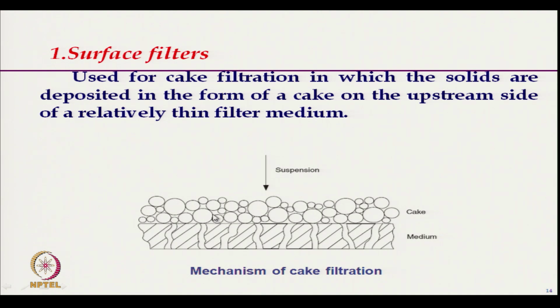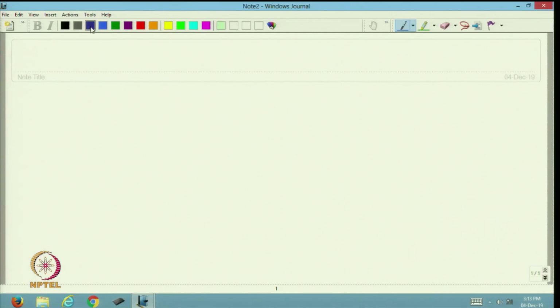Let us see what happens during the surface filtration. Suppose this is the fabric with holes. Thin, say, woven fabric or spun bonded fabric.